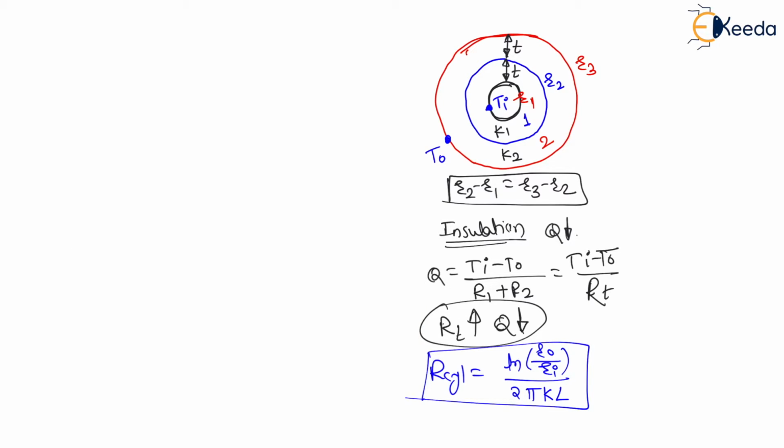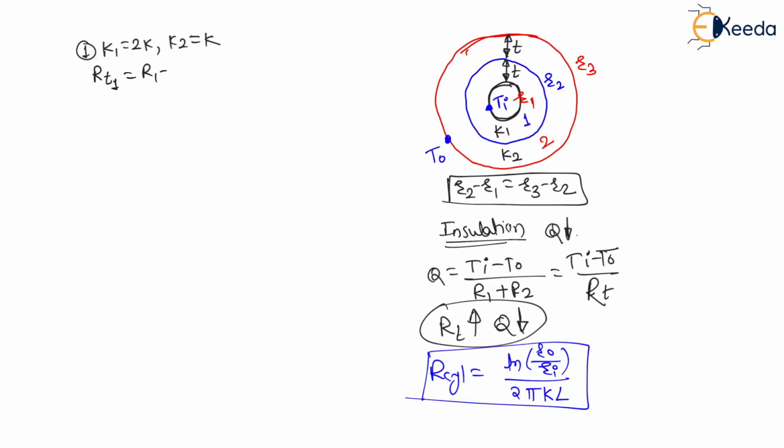In the first option, they have mentioned that the material with higher thermal conductivity is kept on the inside layer. That means K1 is equal to 2K and K2 is equal to K. That is, the material with higher thermal conductivity is on the inside layer and the material with lower thermal conductivity is on the outside layer. That will be the sequence. Now, in this first case, what will be the total resistance?